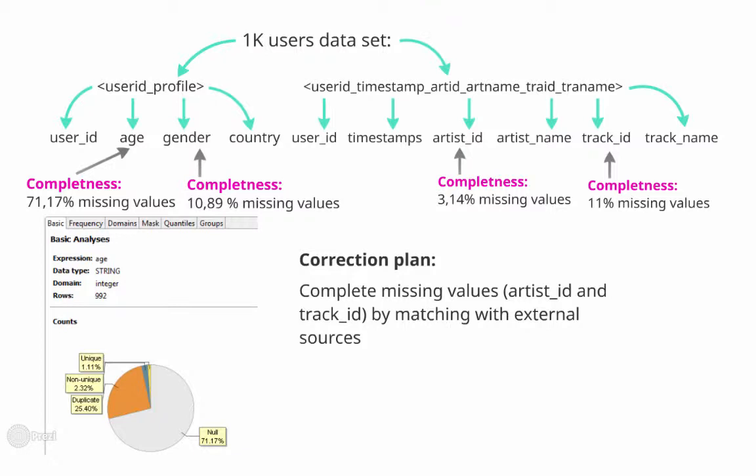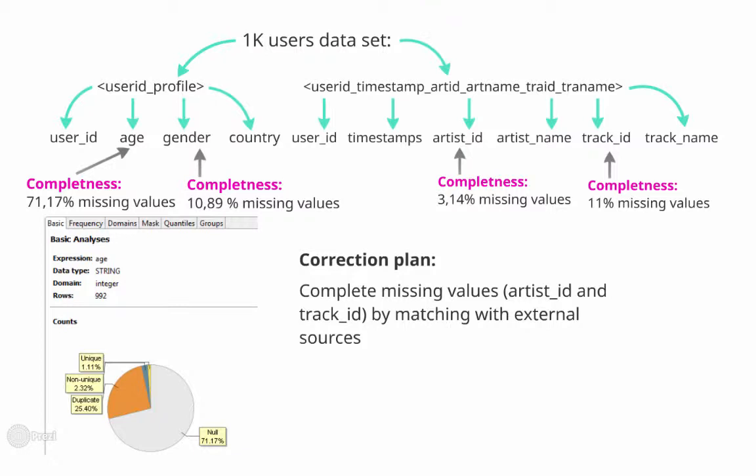Country is formalized, but approximately 9% of missing values. Registered date is also formalized and has only 8 missing values. So there are mostly completeness problems with gender, age and country. Second table contains information about user ID, timestamp, artist ID and track ID.